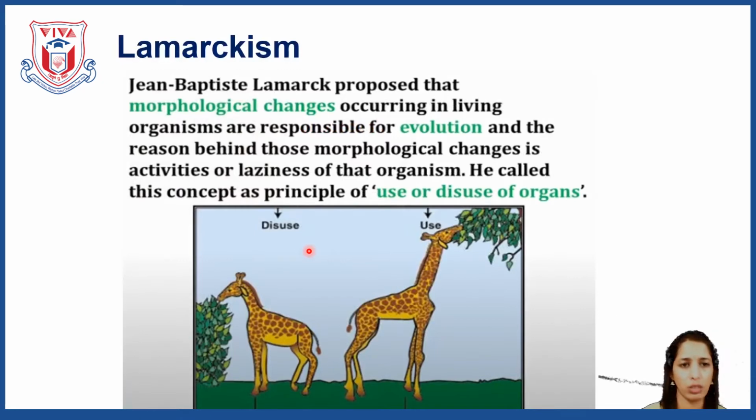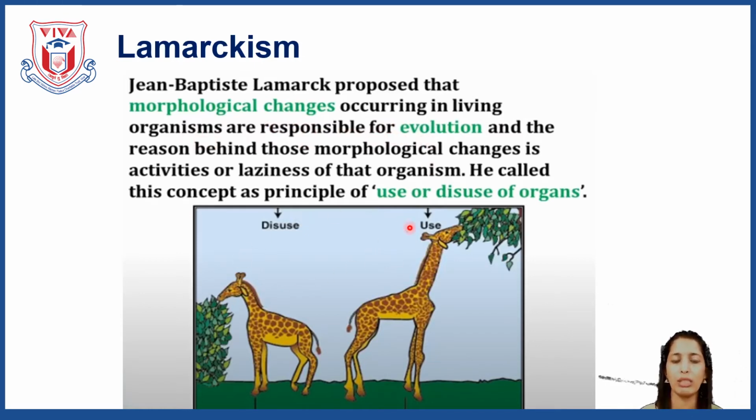Now, the next theory which was proposed on the basis of evolution was Lamarckism. Lamarckism is a theory which was proposed by Jean-Baptiste Lamarck. So the name of the scientist, Lamarck, is given to the theory: Lamarckism. Jean-Baptiste Lamarck is the one who proposed this theory. He says that morphological changes occurring in living organisms are responsible for evolution.